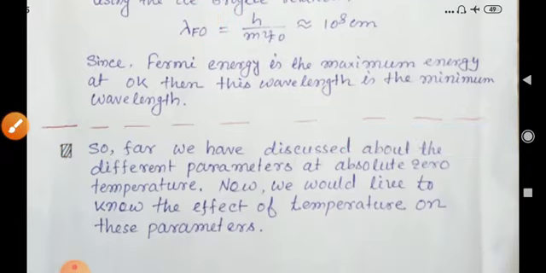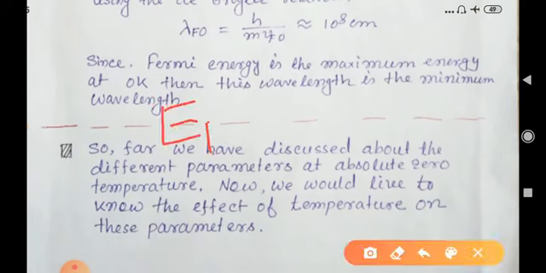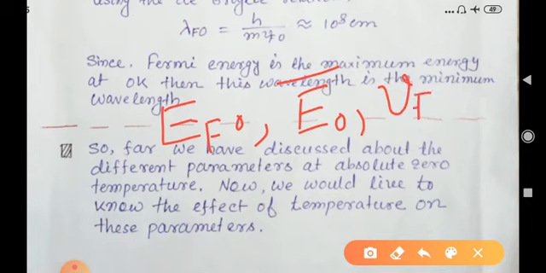So far we have discussed the different parameters at absolute zero temperature. We found the expression for the Fermi energy level, the average kinetic energy of the electron at absolute zero temperature, and the average velocity V0 bar.